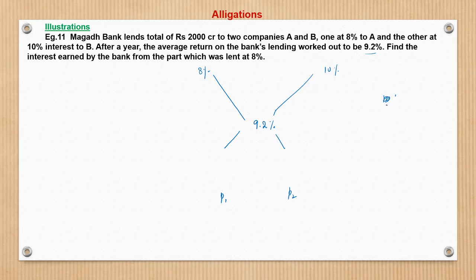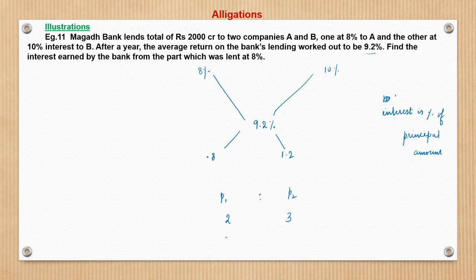This interest is a percentage of principal amount, right? So therefore the ratio in the denominator here would be the principal. So what is this? 10 minus 9.2 is 0.8 and 9.2 minus 8 is 1.2. So P1 is to P2 will be in the ratio of 0.8 is to 1.2, which is nothing but 2 is to 3. And total principal is 2000 crore.